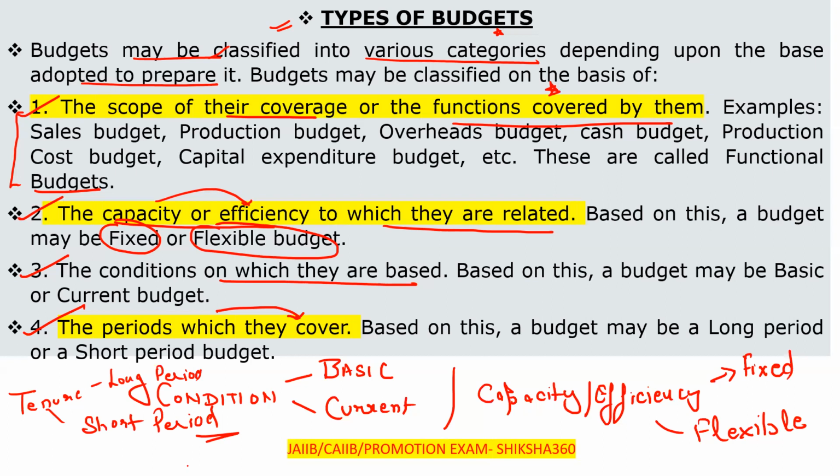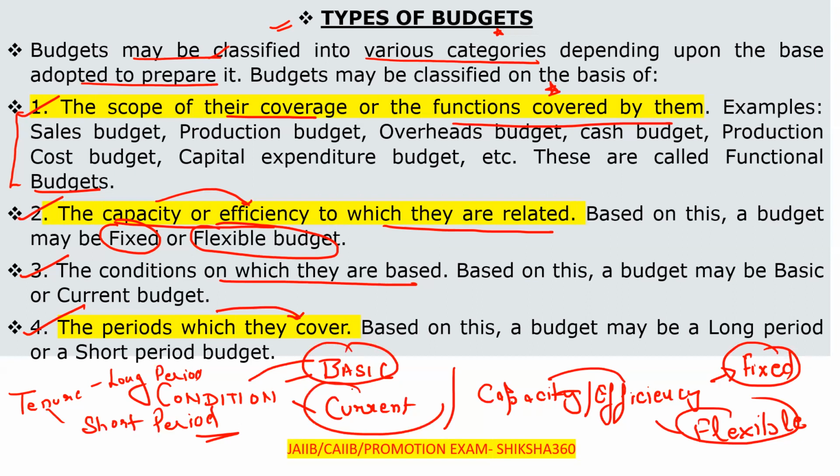First one, that is the scope of their coverage, basically what they will cover, or the functions covered by them. Second one, that is the capacity or the efficiency, on the basis of which it is either a fixed budget or a flexible budget. On the basis of the condition, either it is the basic budget or the current budget, and on the basis of the tenure, either it is the long period or the short period. So these are the different types of the budget which we have to consider here.